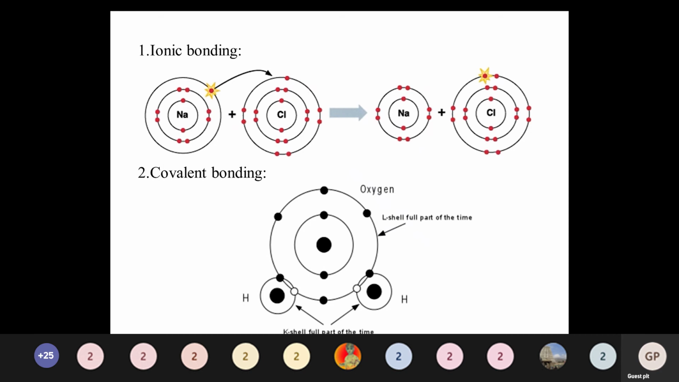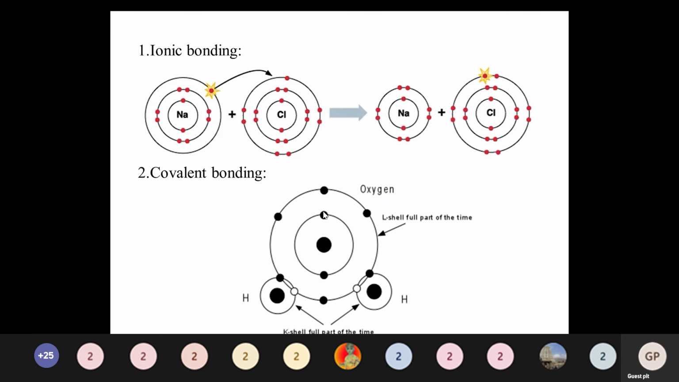So here, after bonding, both Na as well as Cl get the fixed electron configuration in the outer shell. That is called ionic bonding. So here, sharing of electrons between only two atoms is ionic bonding. And similarly, sharing of electrons between more than two atoms is called covalent bonding.